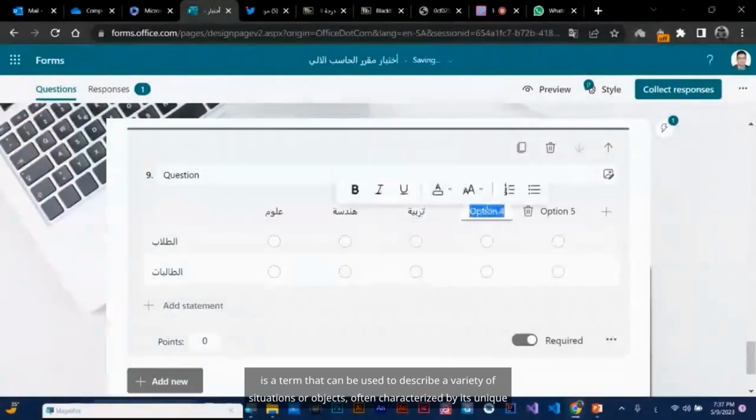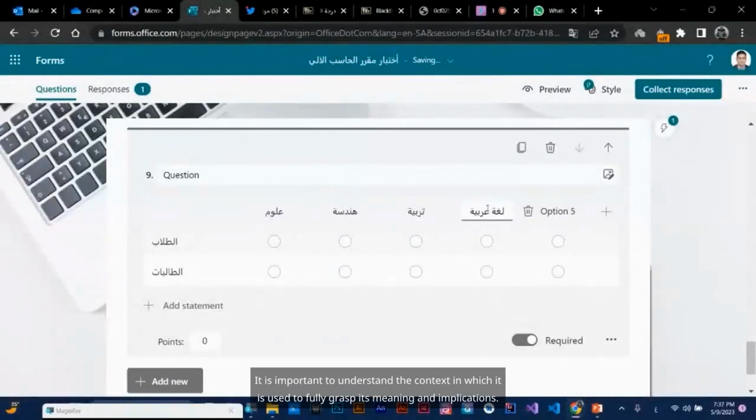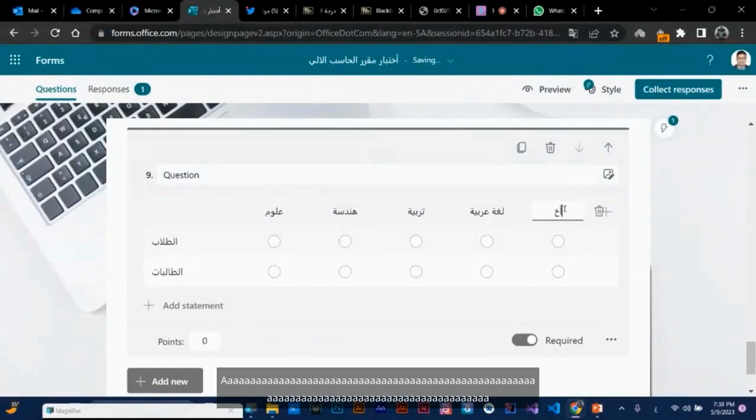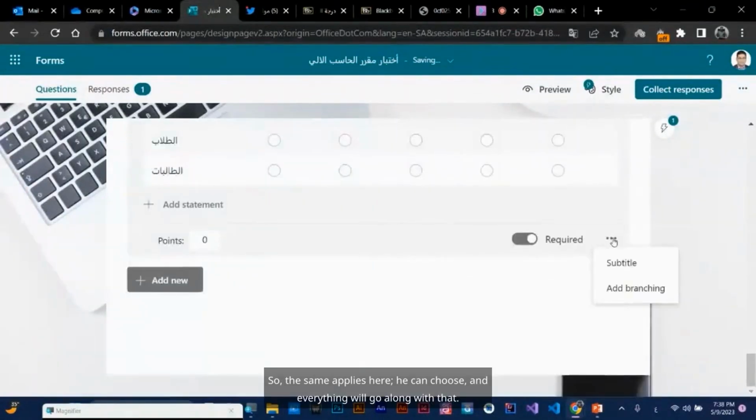Is a term that can be used to describe a variety of situations or objects, often characterized by its unique and distinctive features. It is important to understand the context in which it is used to fully grasp its meaning and implications. So, the same applies here.